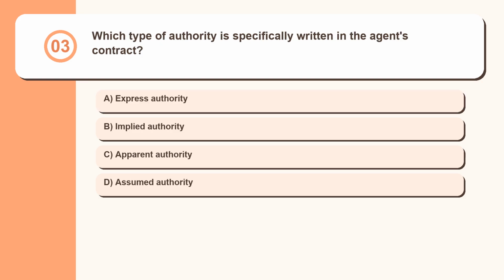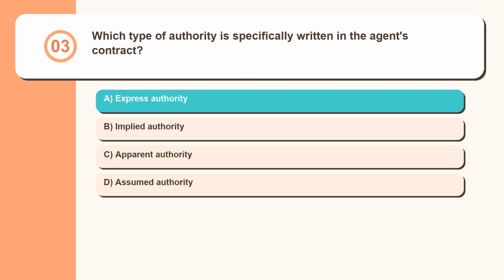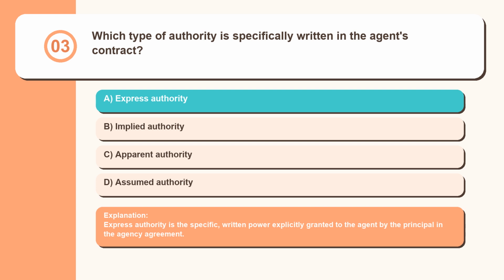Question 3. Which type of authority is specifically written in the agent's contract? Express authority, implied authority, apparent authority, assumed authority. Express authority is the specific, written power explicitly granted to the agent by the principal in the agency agreement.